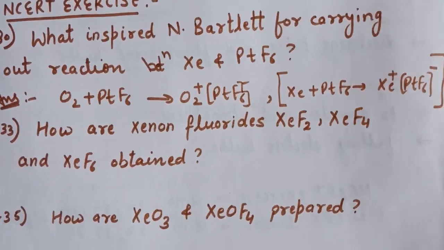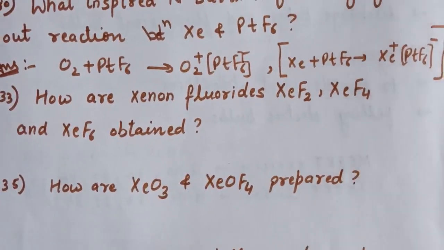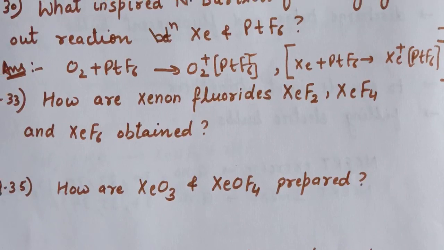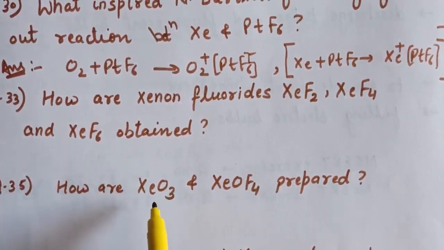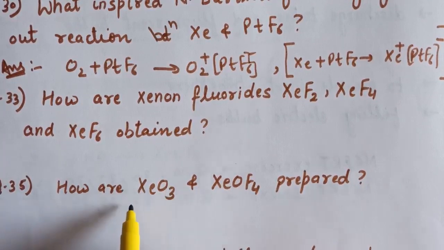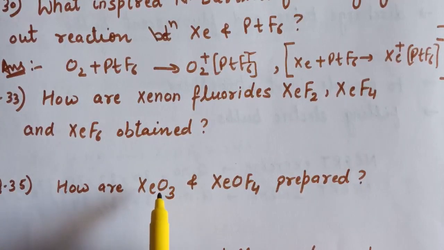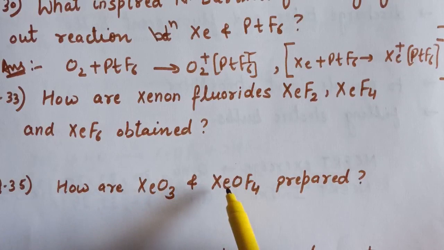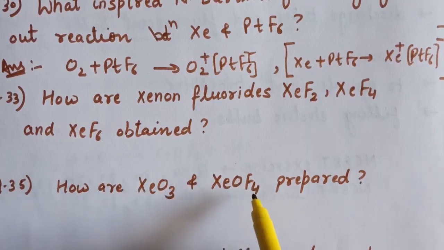Next is, how are XeO3 and XeOF4 prepared? So the answer for this question is, XeO3 is obtained when we do the complete hydrolysis of xenon tetrafluoride and xenon hexafluoride, and XeOF4 is obtained by the partial hydrolysis of xenon hexafluoride.